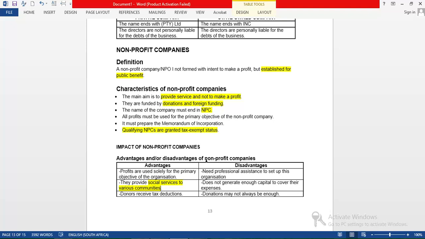And then the last thing that we're left with, that we're going to do next week, are cooperatives, and then we are done with the topic and everything is done.